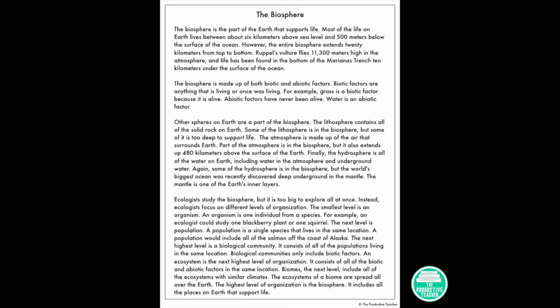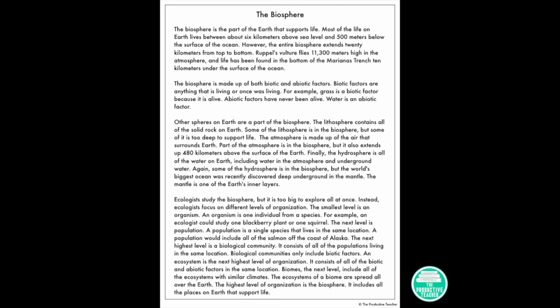Other spheres on Earth are a part of the biosphere. The lithosphere contains all of the solid rock on Earth. Some of the lithosphere is in the biosphere, but some of it is too deep to support life. The atmosphere is made up of the air that surrounds Earth. Part of the atmosphere is in the biosphere, but it also extends up to 480 kilometers above the surface of the Earth.